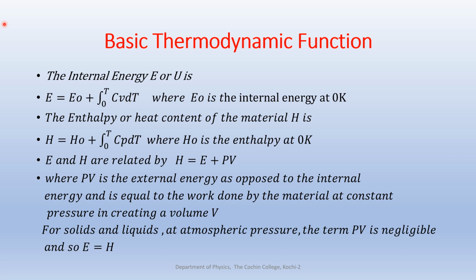are, you can see here, internal energy, which is normally represented by E or U, which is given by the internal energy E equal to E0 plus integral Cv dT. What is E0? E0 is the internal energy of the material at 0 Kelvin. So at 0 Kelvin also there is some sort of internal energy. And as we know, Cv represents the specific heat at constant volume.